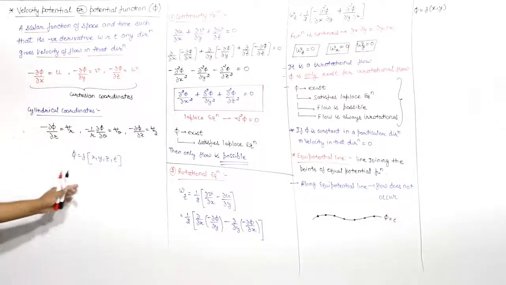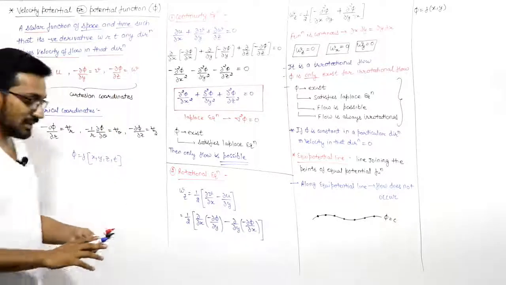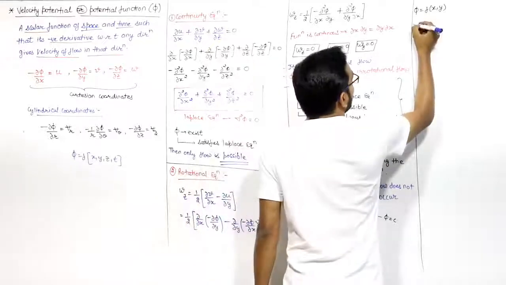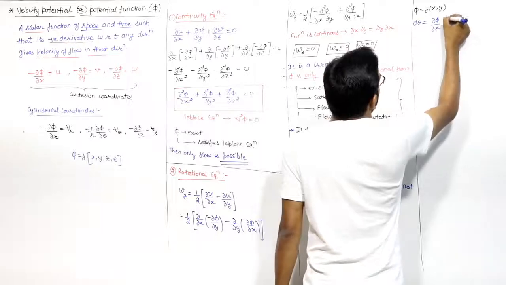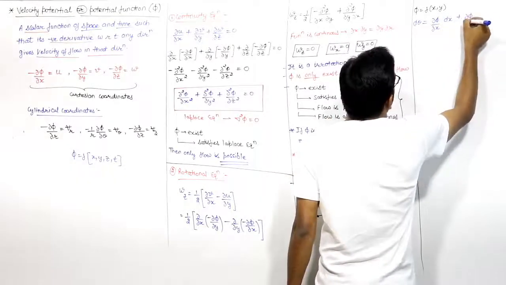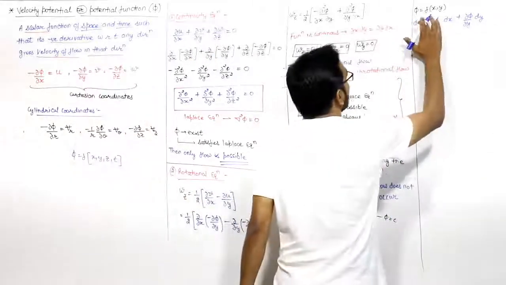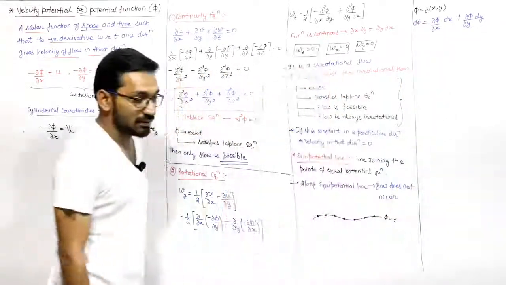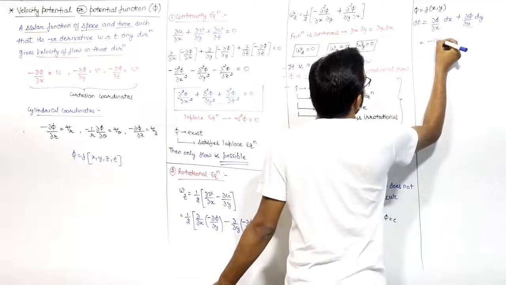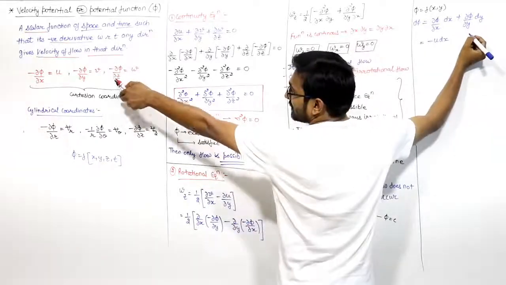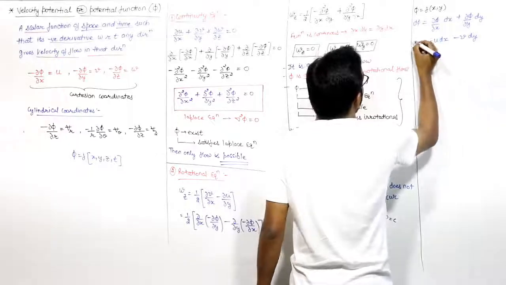So you can write d phi will be equal to del phi by del x into dx plus del phi by del y into dy. This is d phi. Del phi by del x is minus of u and del phi by del y is minus of nu. So minus u dx minus nu dy will be equal to d phi.